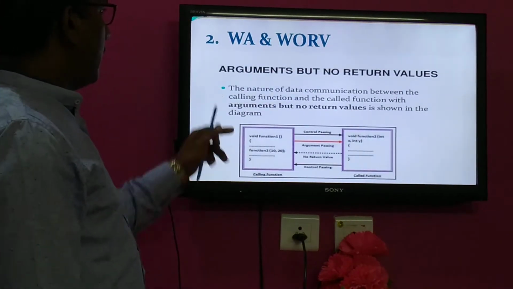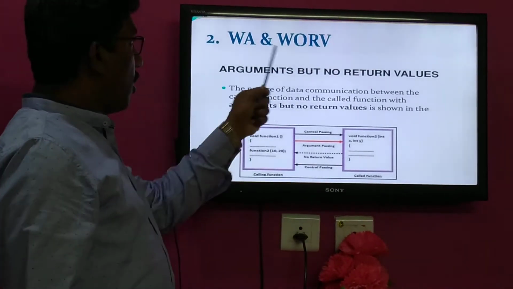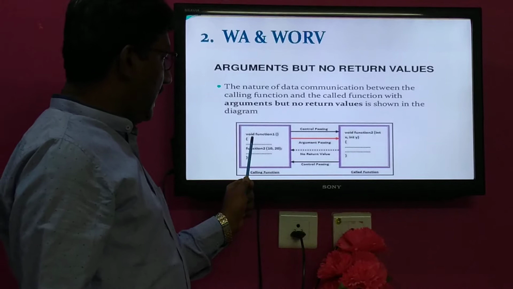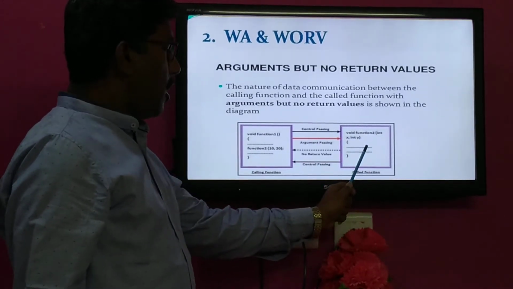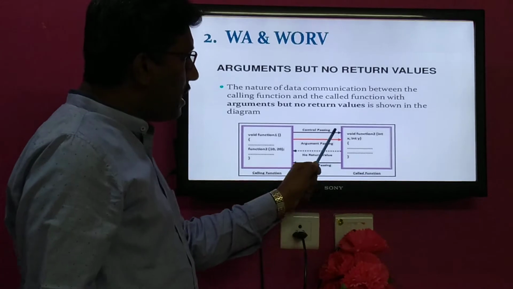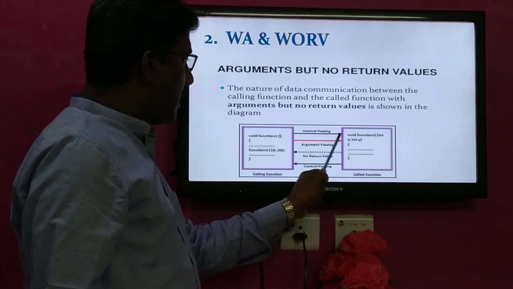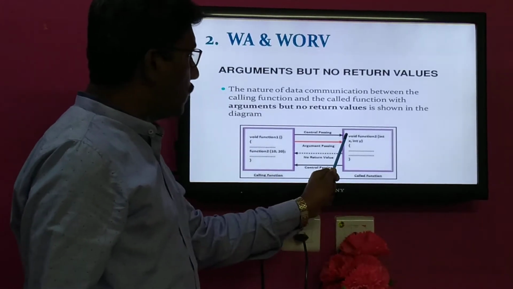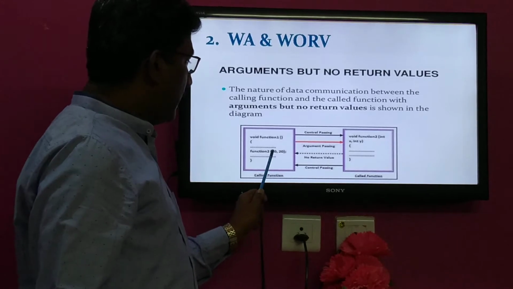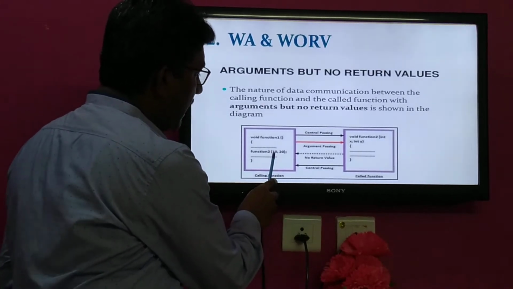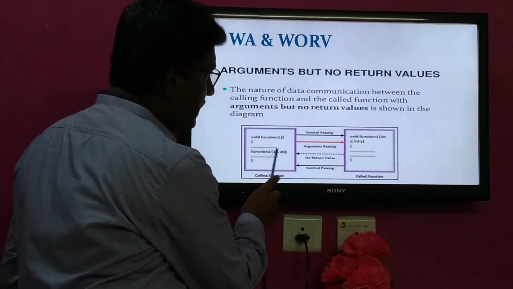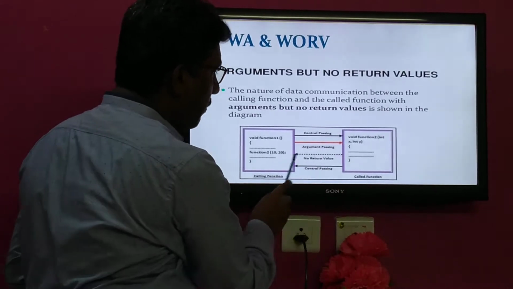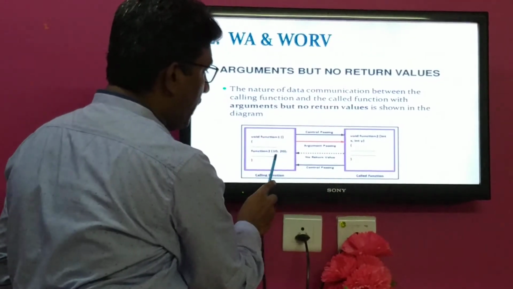Then coming to the second slide, that is with arguments and without return value. With arguments means the red line specified over here between function 1 and function 2. Function 1 is the calling function, function 2 is the called function. To perform a particular task using function 2, I need to pass some values because it is with argument. The red line is specified over here, not only control during that call: 10 and 20. You are able to see 10 and 20, these are called actual arguments, assigned to x and y. x is of integer type, y is of integer type. These x and y formal parameters are initialized through actual parameters 10 and 20.